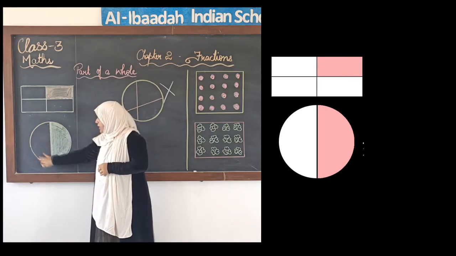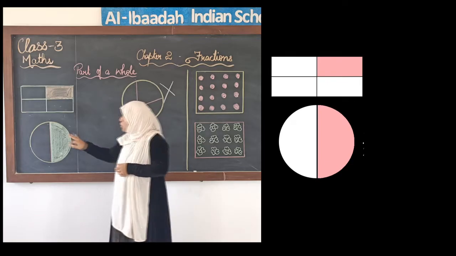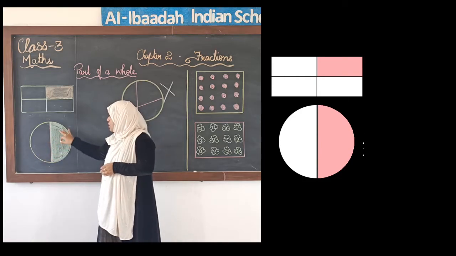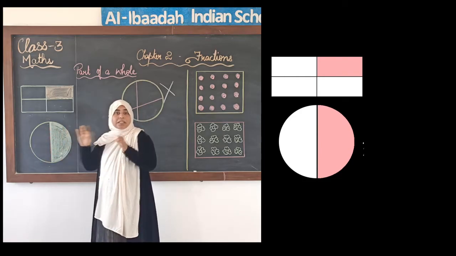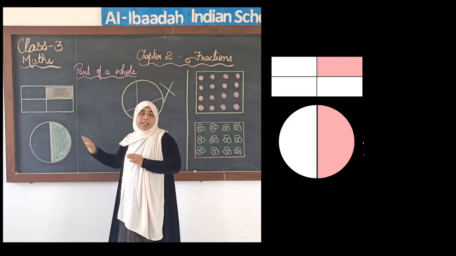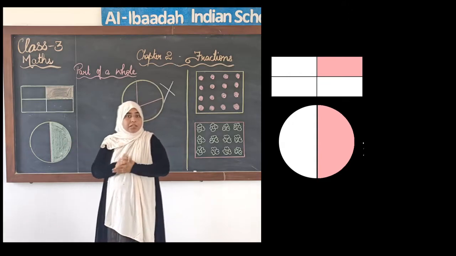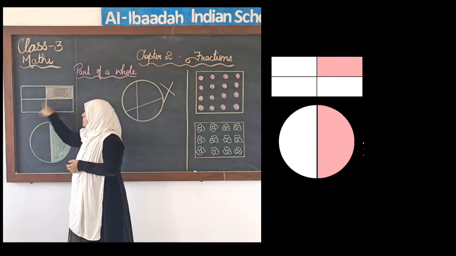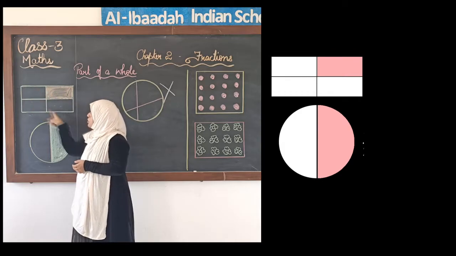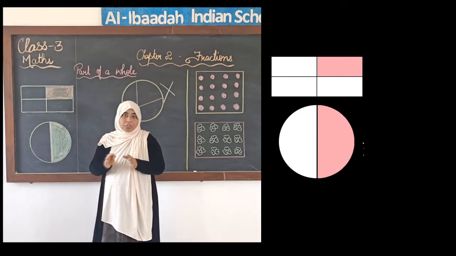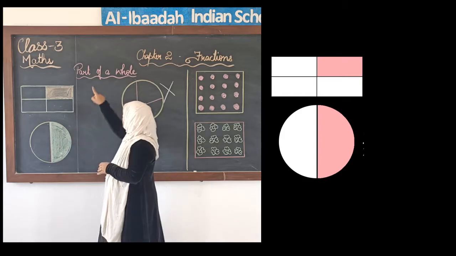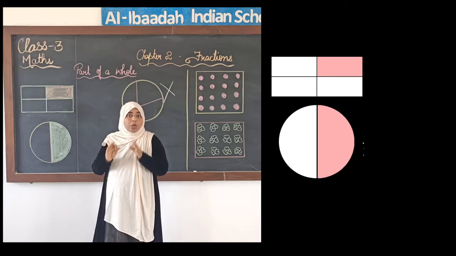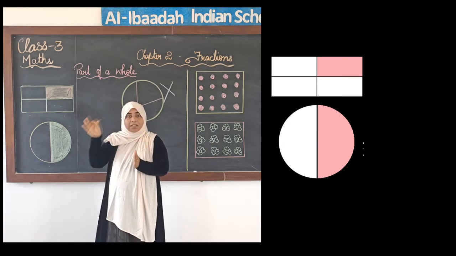Same way in the second example over here, in this circle 2 parts are made. Both the parts are equal to each other. The portion that we have in each part is the same. Here we can say that it is a fraction. Each part is a fraction of a whole. This is a fraction of a whole. This also is a fraction of a whole. So each part becomes a fraction of a whole. What we are looking at in the examples are parts of a whole. Means one whole thing, equal parts are made.